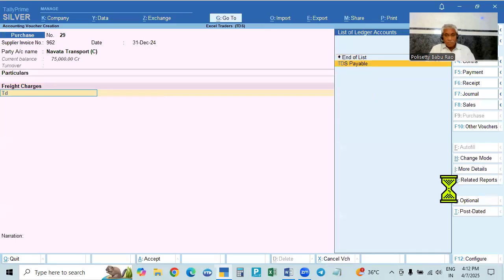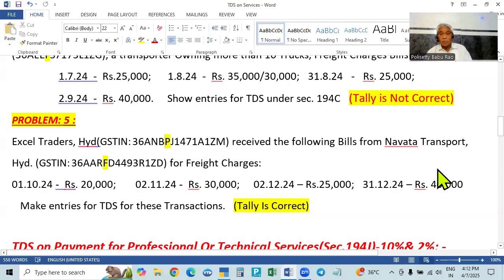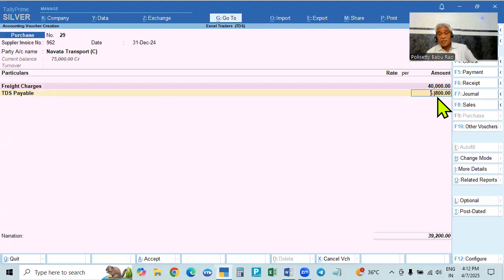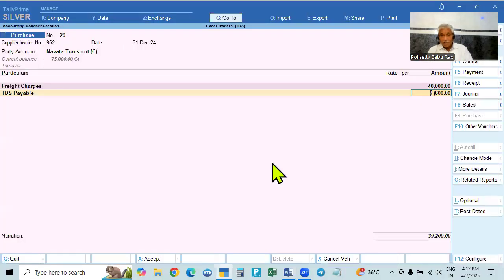Now we take TDS payable. See, it is a form, which means 2%. So 40,000 at 2% is 800 rupees. So for this bill the deduction is made, and for all the old bills also the deduction will be made. So it will ask you now.